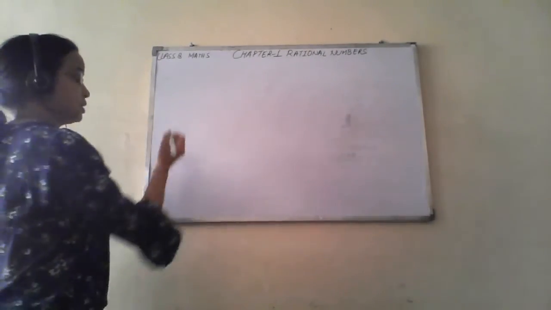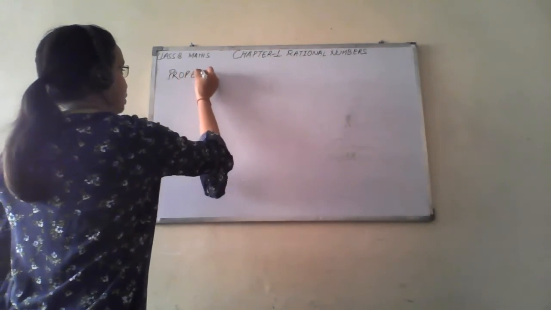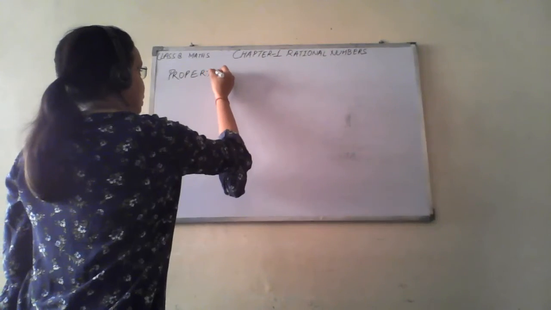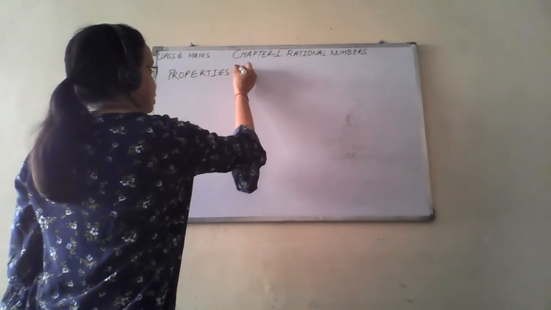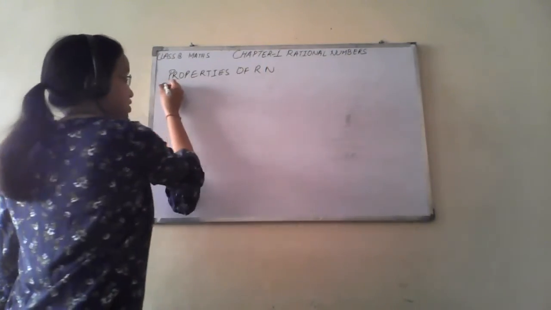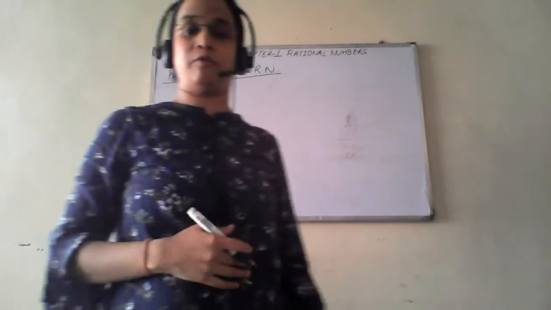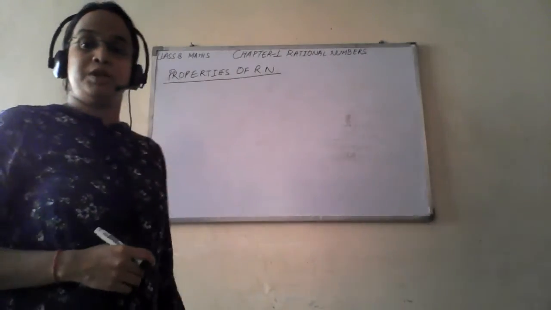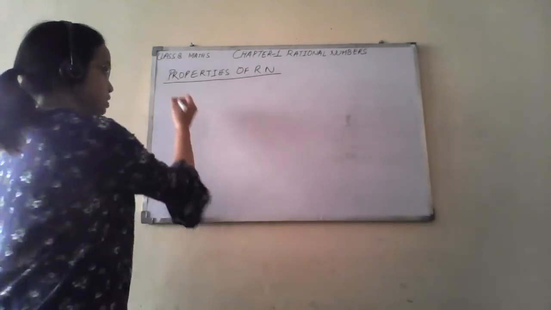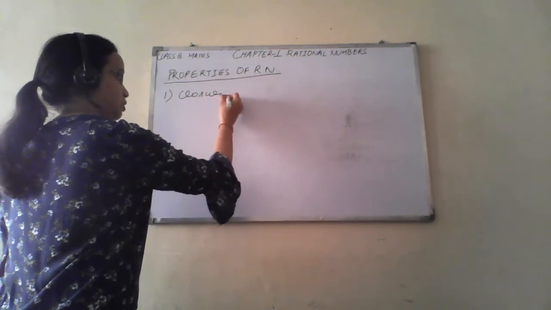Now the next topic is properties of rational numbers. What are the properties of rational numbers? We will be discussing 3 properties. Number 1, closure.